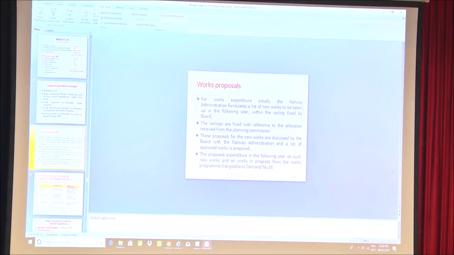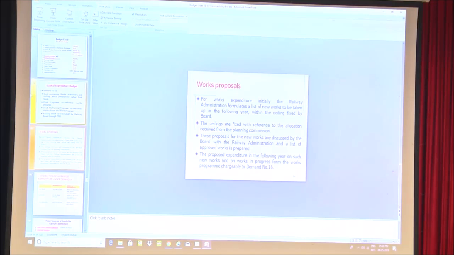For works expenditure, initially the railway administration formulates a list of new works. It starts from the division level. The various departments propose the new works. Whatever new works are there, it is approved by DRM. And for works proposals now, a new program has come, that is the IRPSM. Once the DRM approves it, it is sent to headquarters. Then GM looks into it, and again for the various divisions it all comes together.